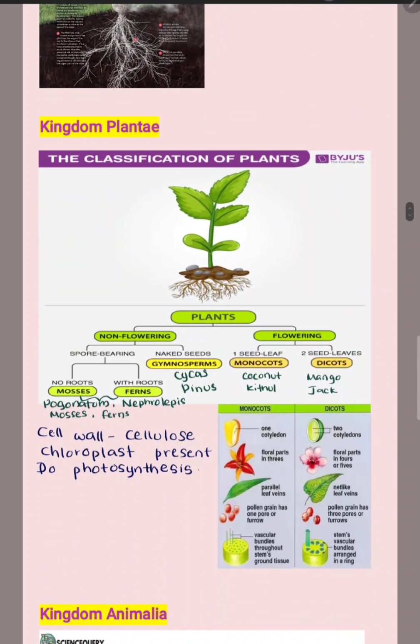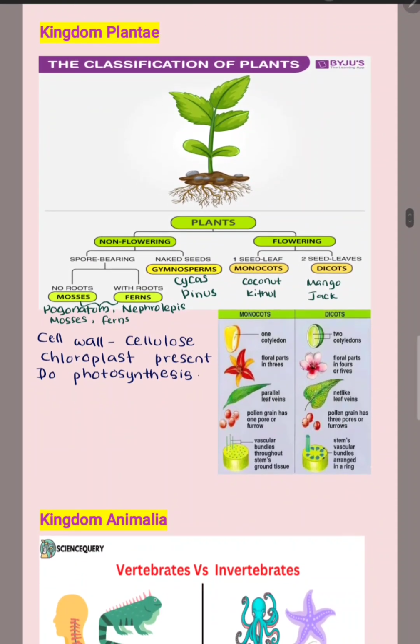And the next one is the kingdom Plantae. The kingdom Plantae organisms are multicellular organisms, and their cell walls are made up of cellulose, and they have chloroplasts to do photosynthesis. There is a classification in the kingdom Plantae. The kingdom Plantae can be categorized as flowering plants and non-flowering plants. Some of the non-flowering plants have seeds. They are called naked seeds because the seeds are produced without fertilization in a flower.